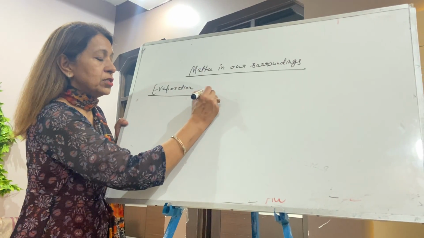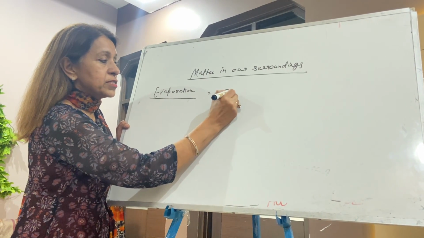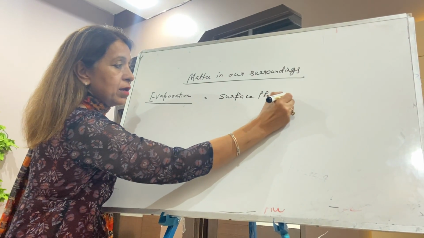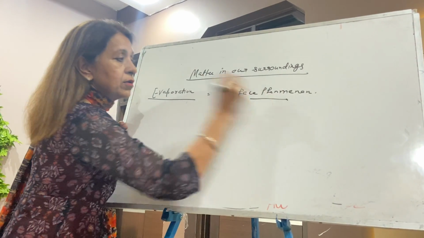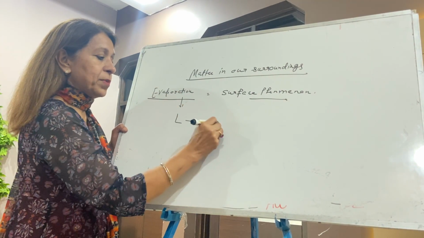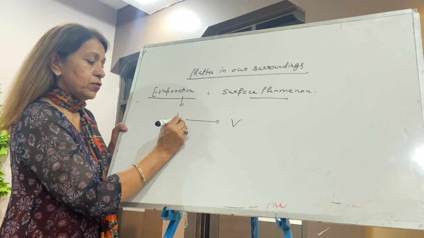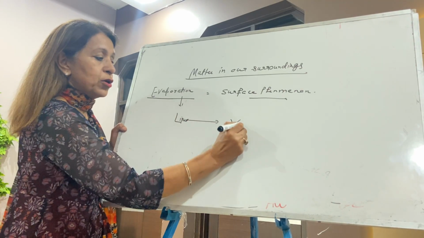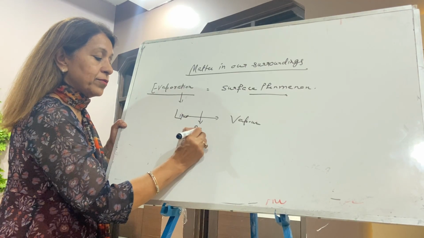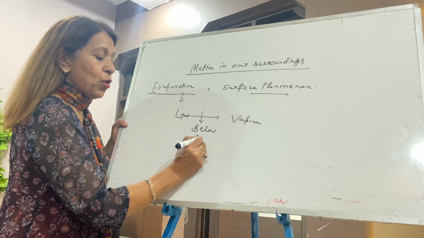So what is evaporation? First of all, write it is a surface phenomenon. During this evaporation, a liquid is converted to vapor form, but you must write, below boiling point.